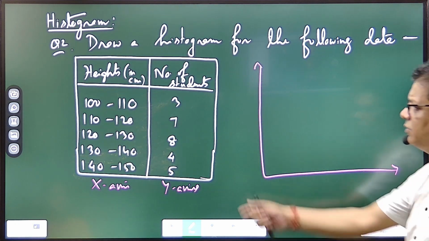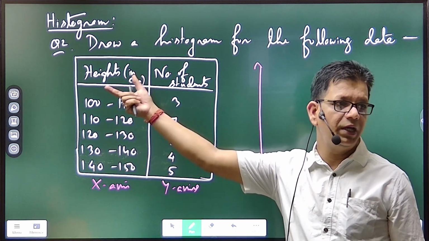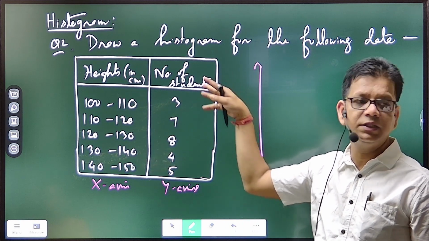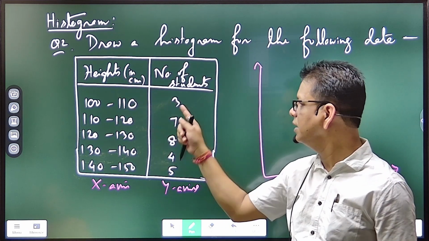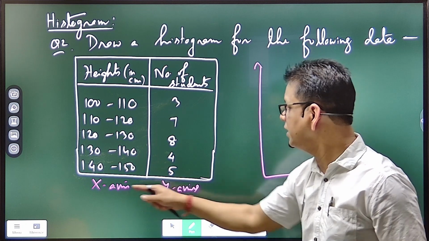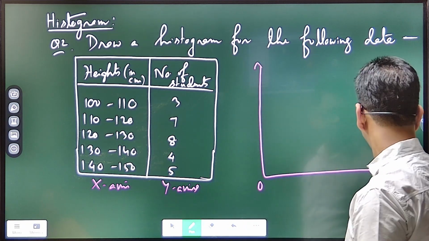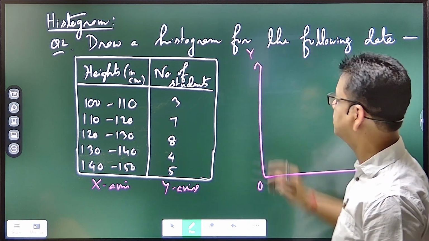Because they are the dependent one. They are depending on this. This many height, this many students. So how many students are there in that height? So it depends, right? So that is why this independent one is along the x-axis. So you know this is the x-axis, this is your y-axis.